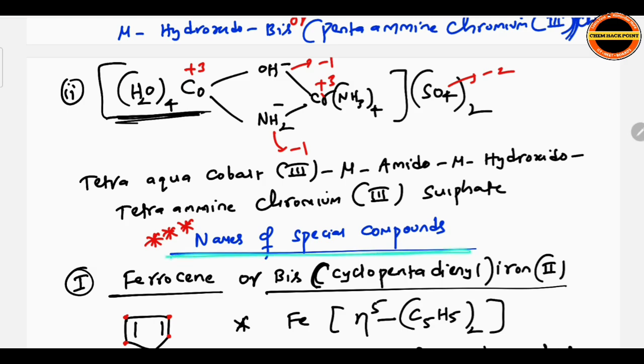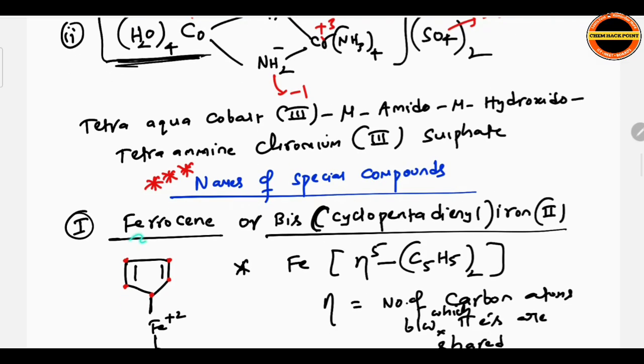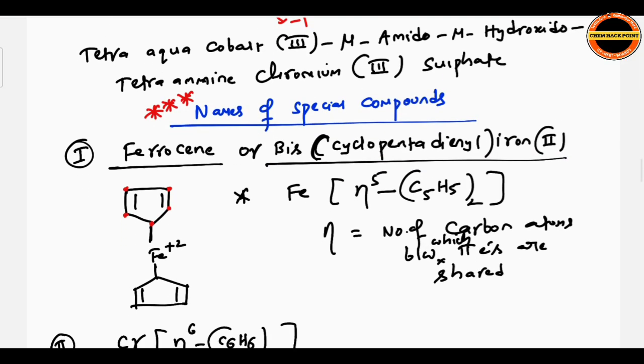Names of special compounds. Ferrocene. These are most important examples. Ferrocene, also known as bis cyclopentadienyl iron 2. A compound like this: 2 cyclopentadienyl rings and then iron 2 in between. So iron 2 is in between, 1 ring above and 1 ring below. Above and below. Okay.